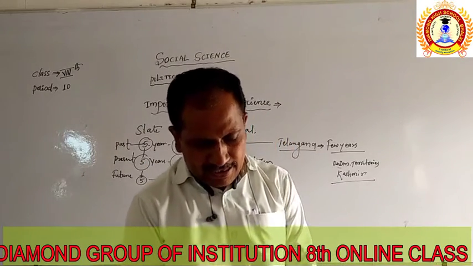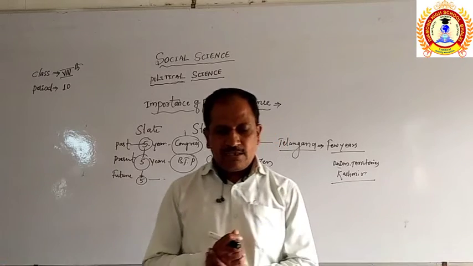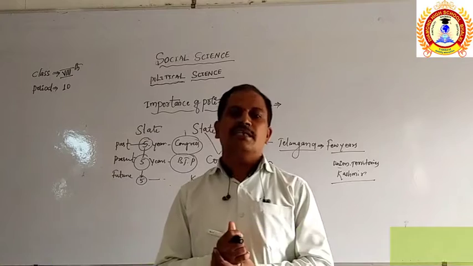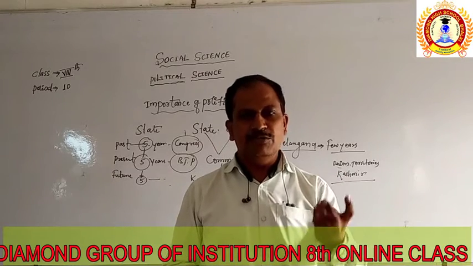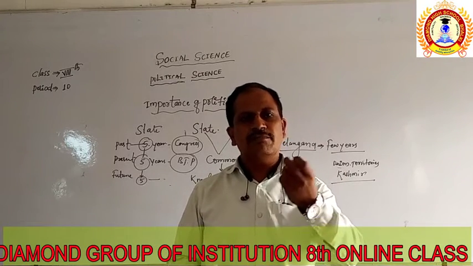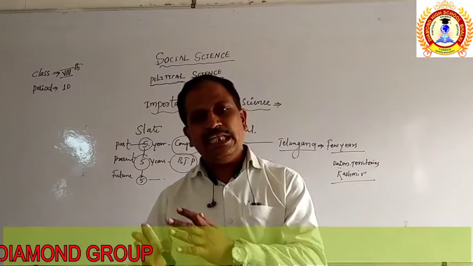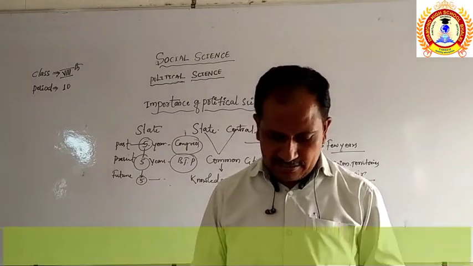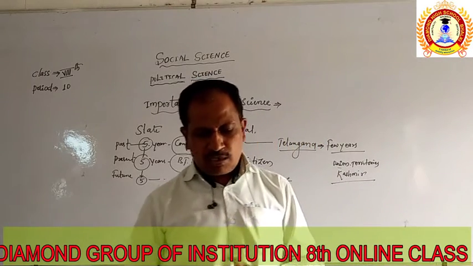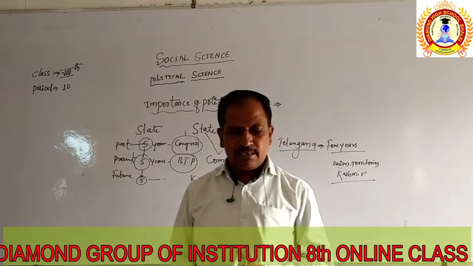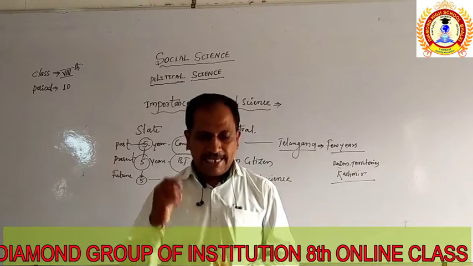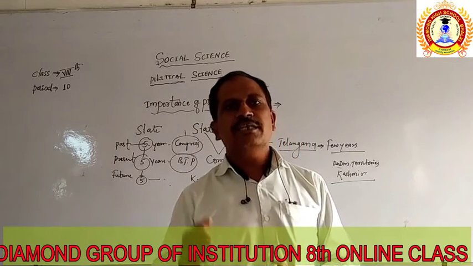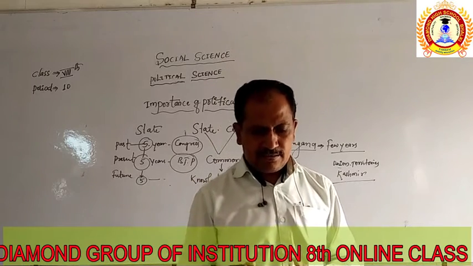Next, political science provides the knowledge of the constitution and the laws of the state, the rights and duties. All these points we learn from the constitution, and they are usable for running the government or the states. Now, political science helps to understand the organs of the government: the legislative, executive and judiciary functions of the state.